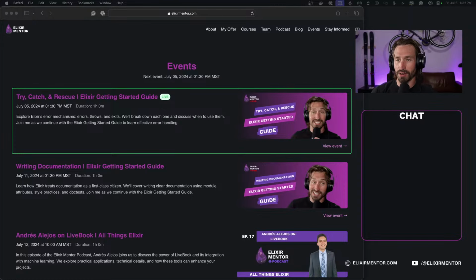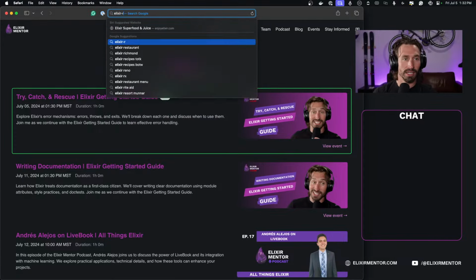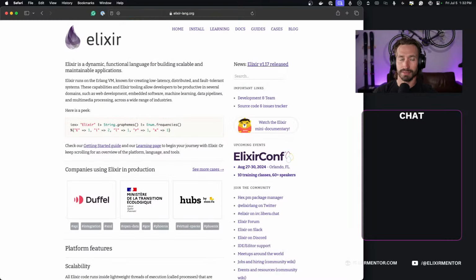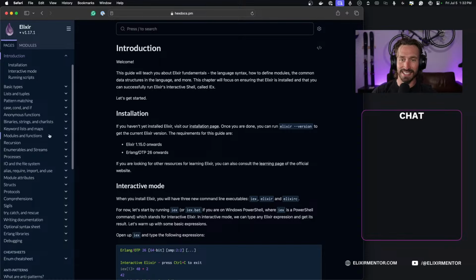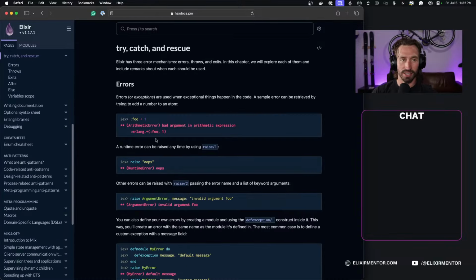So, all right, guys, we are going to dive into the Getting Started guide. So let's go to Elixir, not Elixir Mentor, ElixirLang. I just went blank. And go ahead and click on guides. And on the left side, we're doing try, catch, and rescue. Cool. I think this will be a fun section.